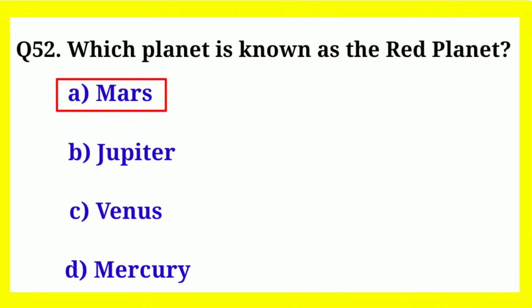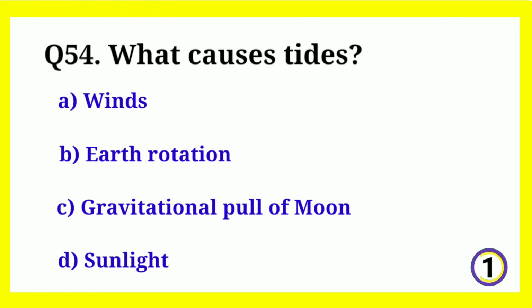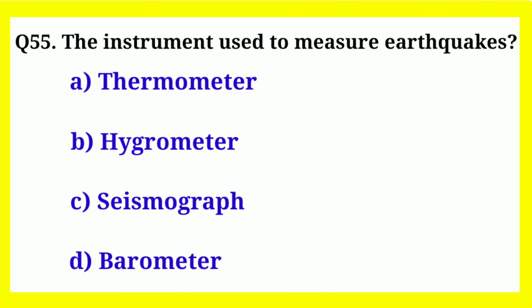Which planet is known as the red planet? Correct answer is Mars. Which gas is most abundant in Earth's atmosphere? Correct answer is nitrogen. What causes tides? Correct answer is gravitational pull of moon. The instrument used to measure earthquakes?